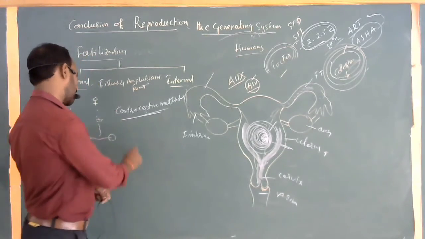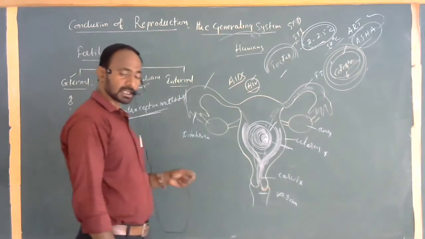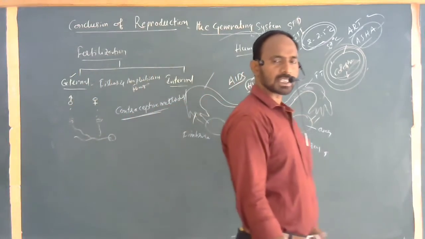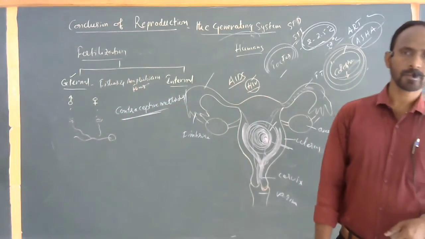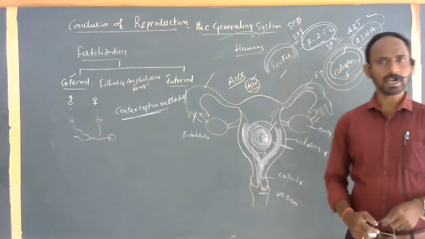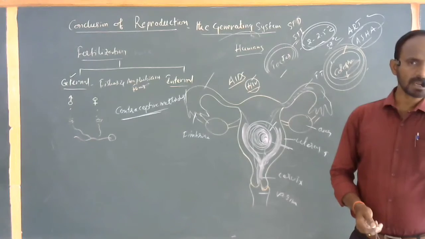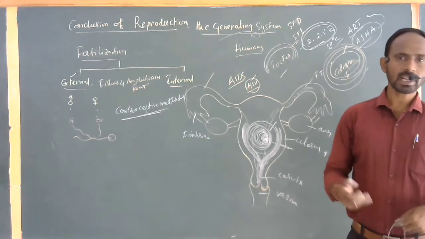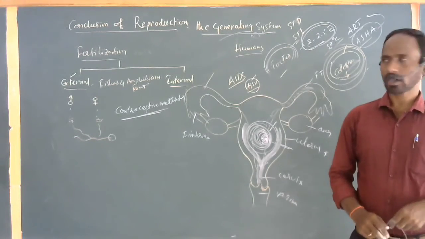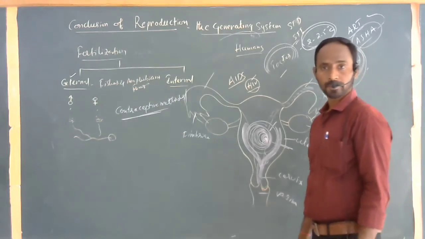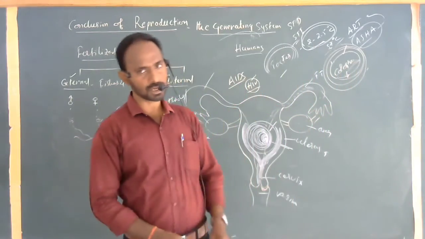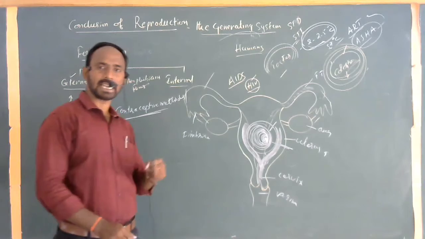Within the contraceptive methods, there are some physical and chemical methods. In physical methods, condoms and caps are available, and copper T and loops also come under physical methods. In the chemical methods, pills are available. Pills are also available for males today, commonly called spermicides.